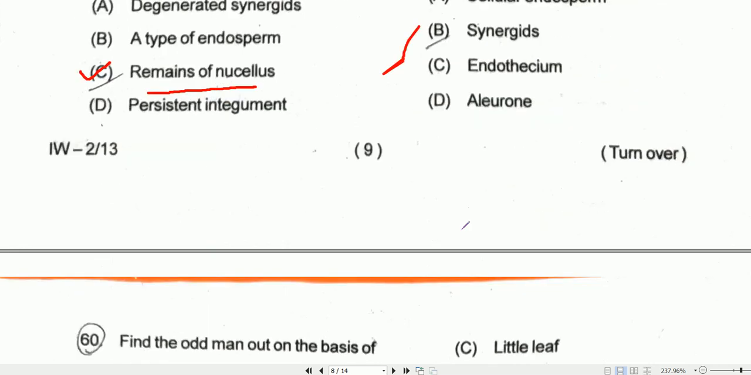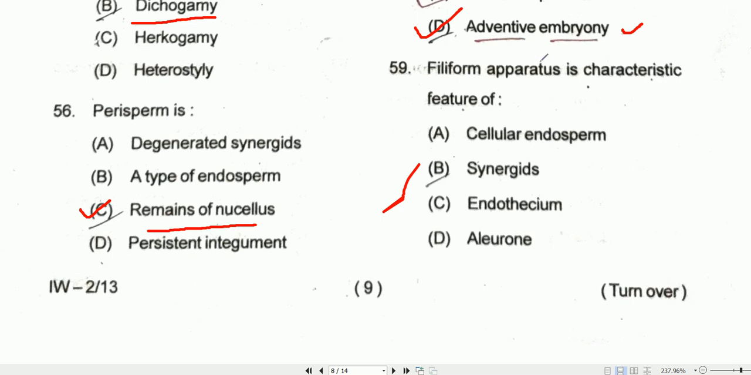Coming to question number 59. Filiform apparatus is characteristic features of cellular endosperm. So option A will be the correct one. So the filiform apparatus is characteristic features of synergid. So option B will be the correct one.